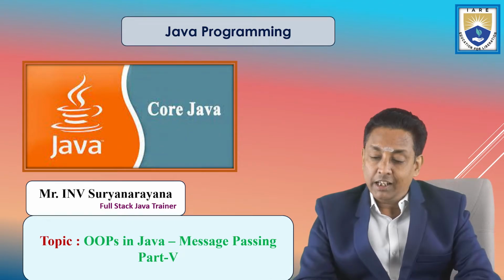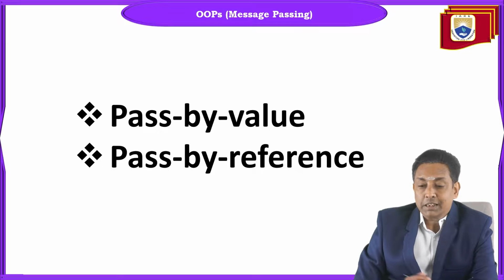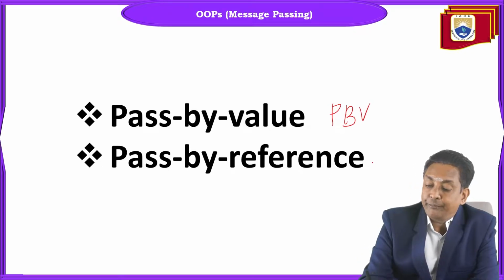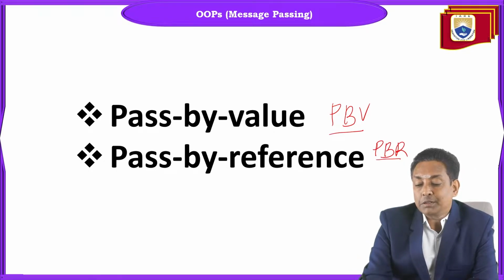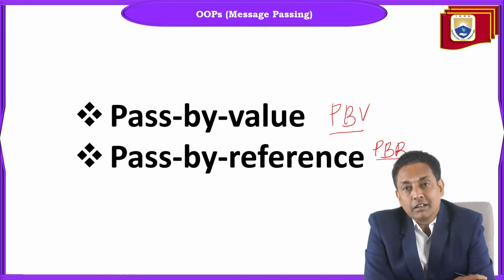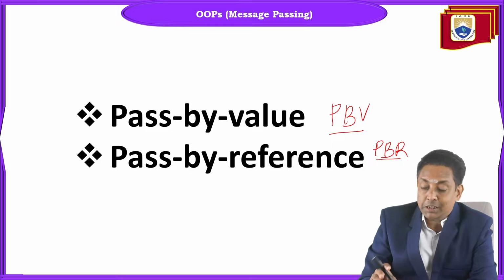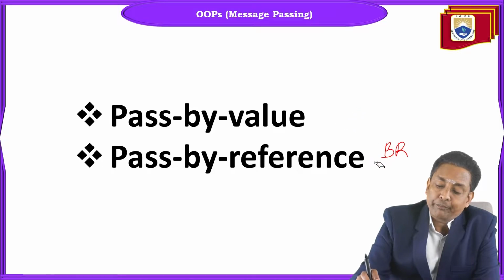Coming to message passing, it mainly deals with two things. One is pass by value, and the other one is pass by reference. Pass by value and pass by reference are the two topics we're going to discuss in message passing. What exactly is meant by message passing?